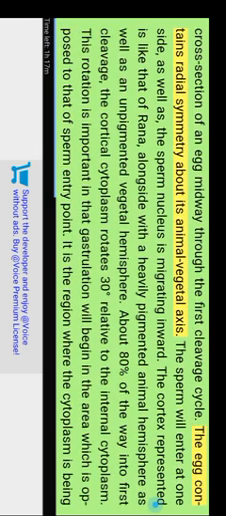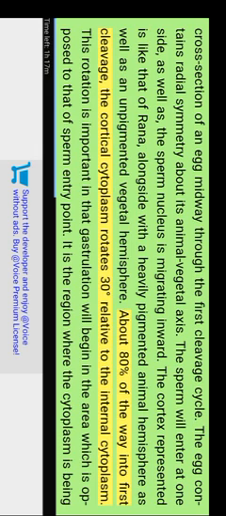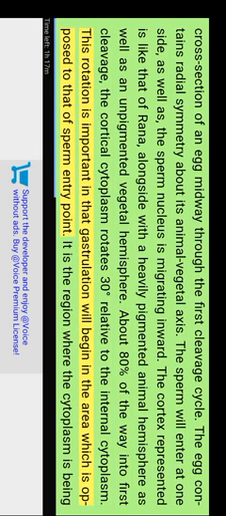Figure 5.43, reorganization of cytoplasm in the newly fertilized frog egg. Schematic cross-section of an egg midway through the first cleavage cycle. The egg contains radial symmetry about its animal-vegetal axis. The sperm will enter at one side, and the sperm nucleus is migrating inward. The cortex represented is like that of Rana, with a heavily pigmented animal hemisphere and an unpigmented vegetal hemisphere. About 80% of the way into first cleavage, the cortical cytoplasm rotates 30 degrees relative to the internal cytoplasm. This rotation is important in that gastrulation will begin in the area opposite the sperm entry point. It is the region where the cytoplasm is being greatly displaced. In frogs, the gray crescent is localized adjacent to the cortical rotation, which brings a variety of pigment beneath the heavily pigmented cortical cytoplasm. The deep first cleavage furrow bisects the gray crescent.